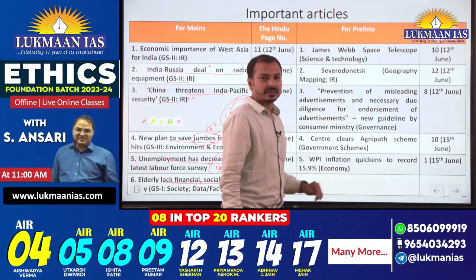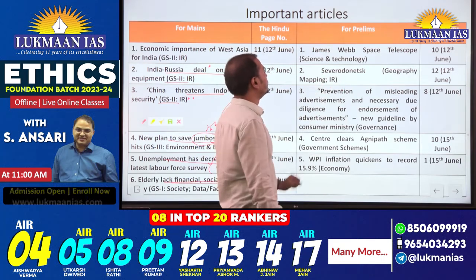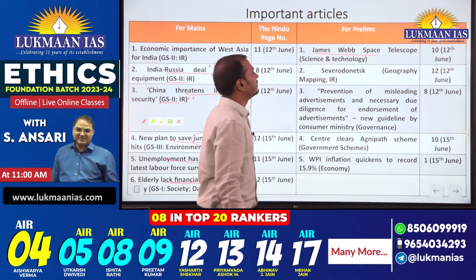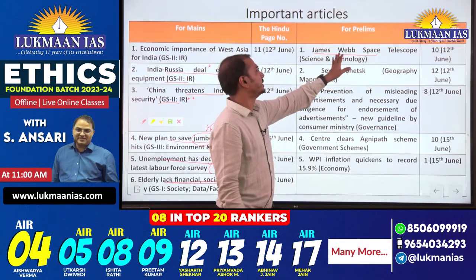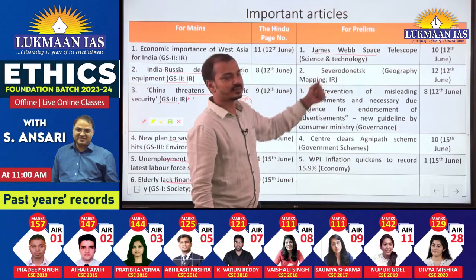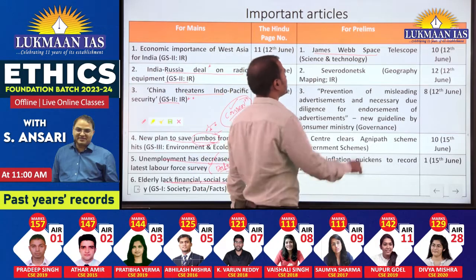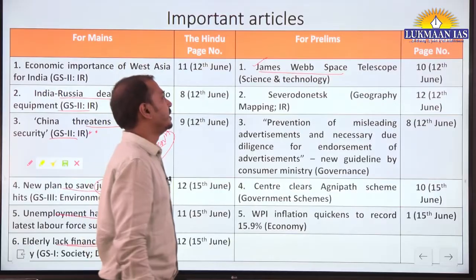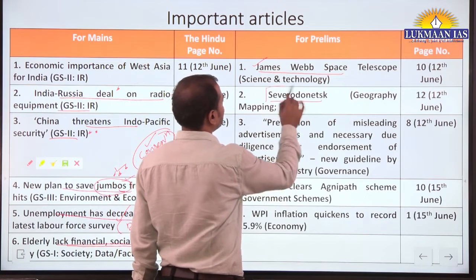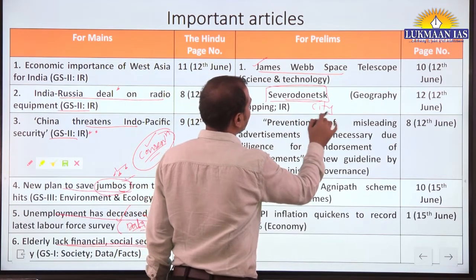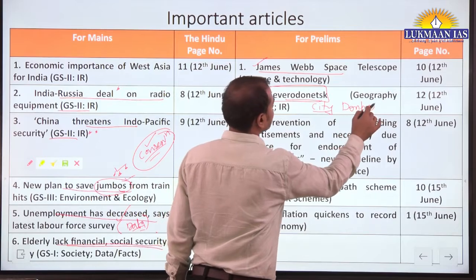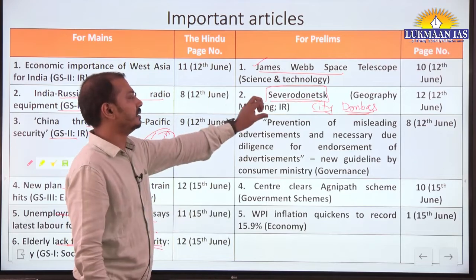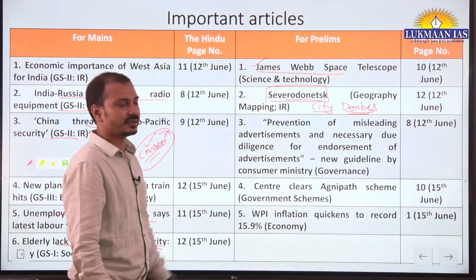Now for the prelims examination, in the 12th June newspaper, there is one news talking about micrometeorites. The collision of micrometeorites with this particular telescope happened, so that's why it was in news. James Webb Space Telescope. The basics of this telescope we will cover here, science and technology part. Then Severodonetsk, this particular city in the Donbass region. On this there is one article. We will cover this from a mapping perspective as well as the IR section.